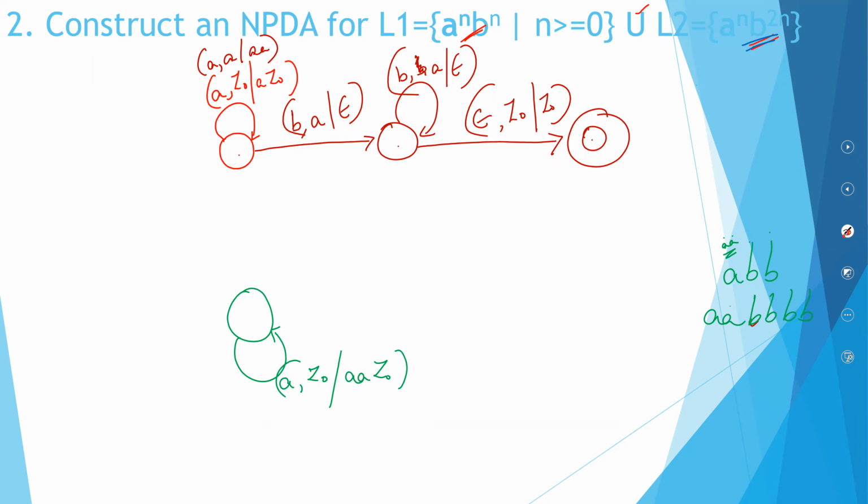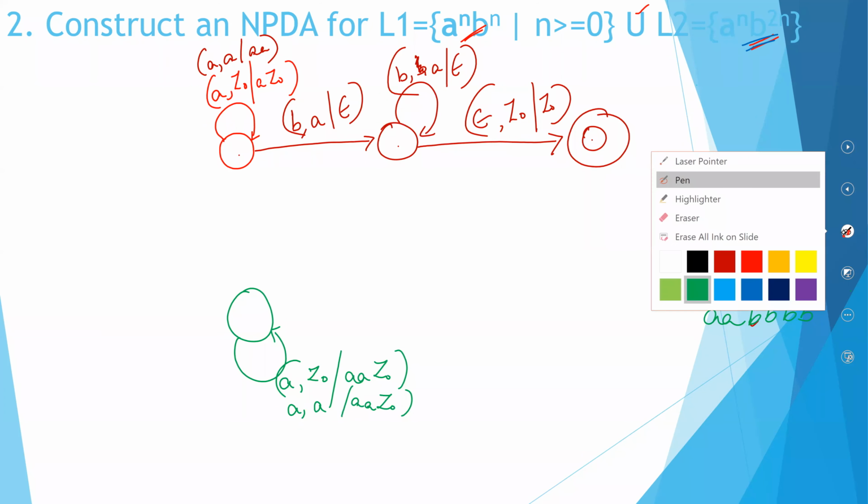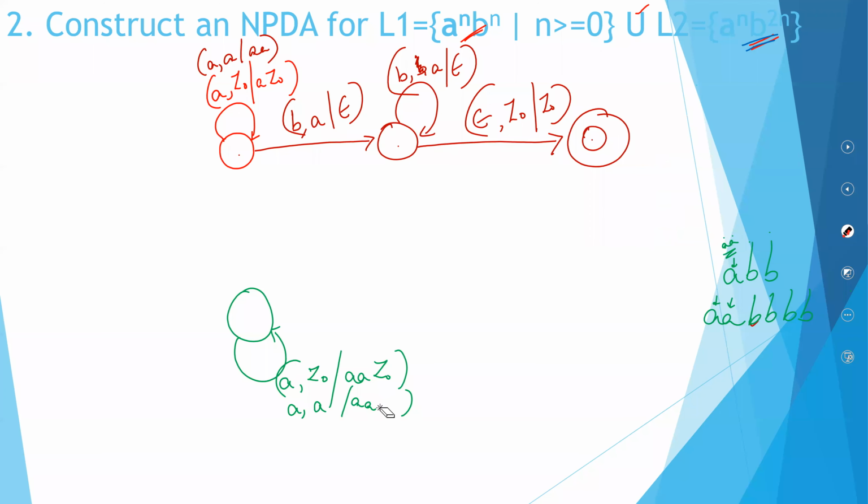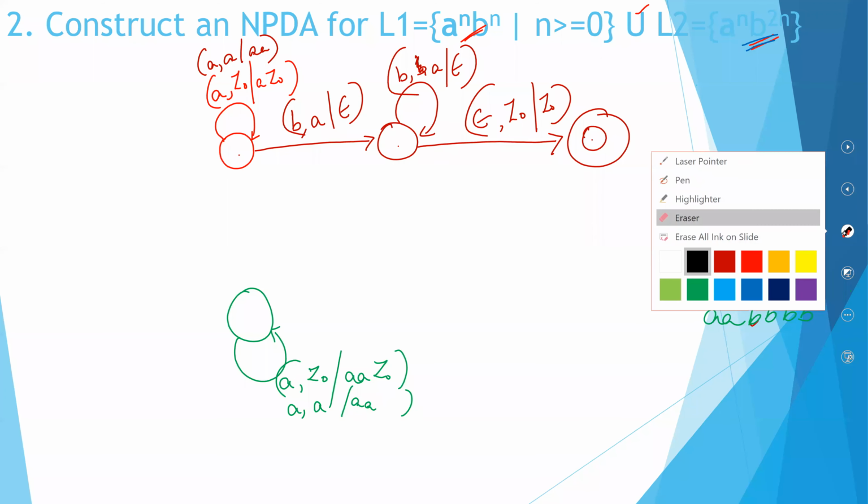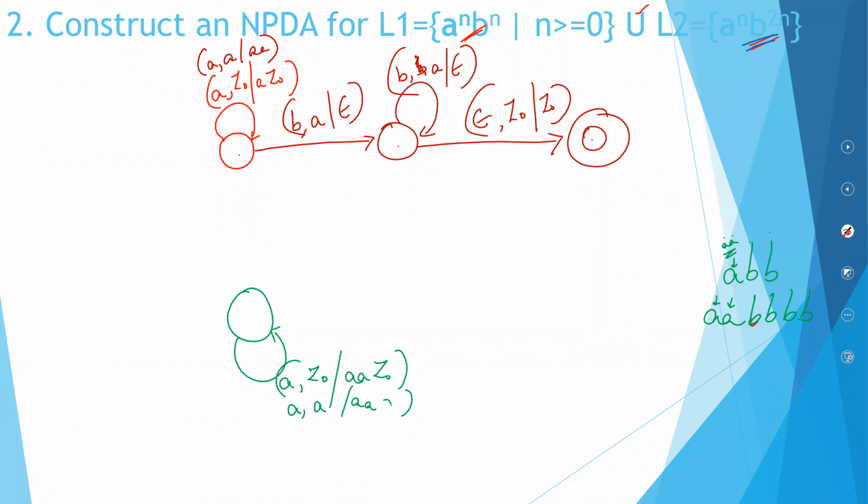You might encounter even a second A. First A, okay. Now you might encounter a second A. The top of the stack would be an A. You will be pushing in double A into the stack, and the previous top of the stack would have been A's. Okay, so you're done with all your A's. However many A's you have, you are pushing in those A's into the stack.